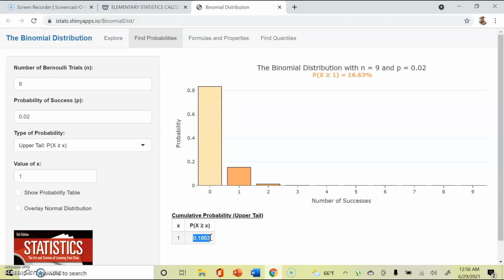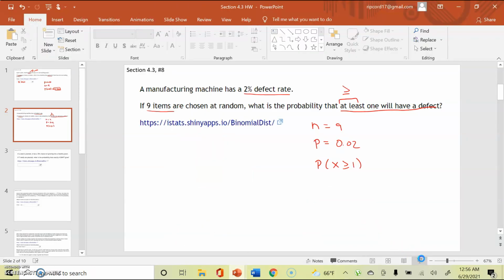So this means if you are taking batches of 9, 9, 9, 9, 9, etc., you do that 100 times, then about 17 out of those 100 are going to have at least one with a defect. Okay, so that probability is going to be 0.1663.